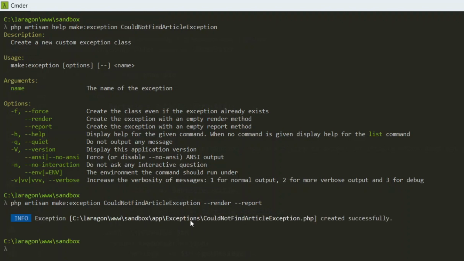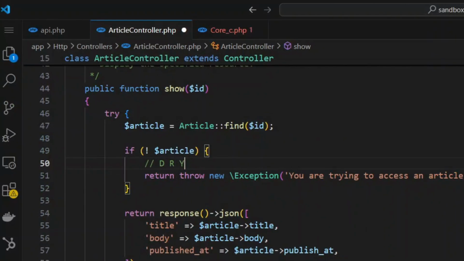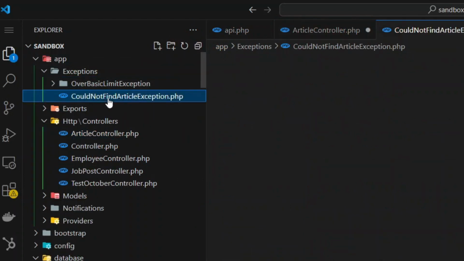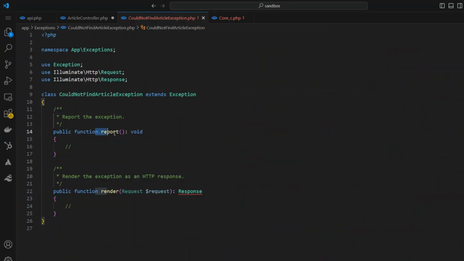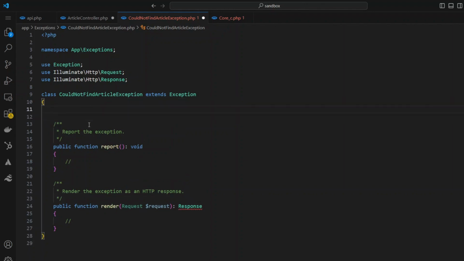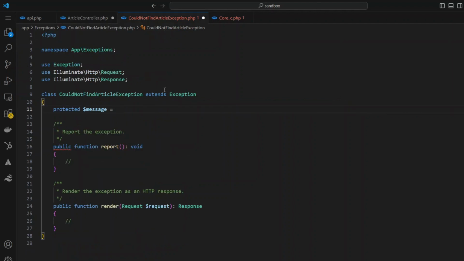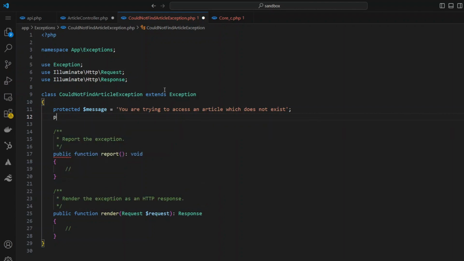I'm going to hit enter, and this class is created for me in the app exceptions folder. So let's go back, and sure enough, in my app exceptions, there's a class called CouldNotFindArticle. There's a report and render method, which we're going to go over later. For now, I'm going to go here and write down protected message. And the message is what we had in the articles table. So I'm going to copy this out and paste it here. And then again, I'm going to say protected code. The status code I want it to have is 404. I'm going to hit save.